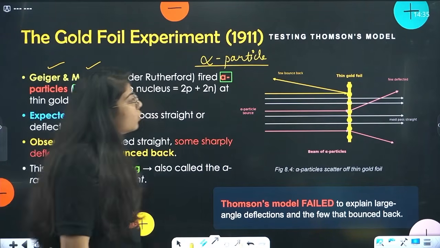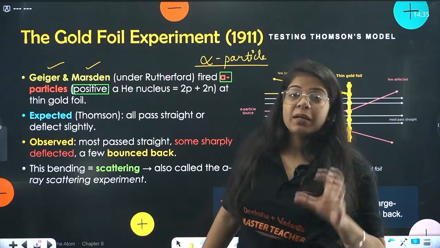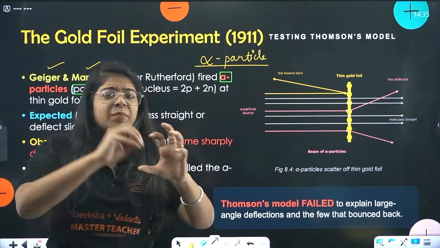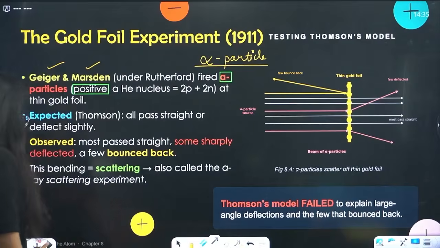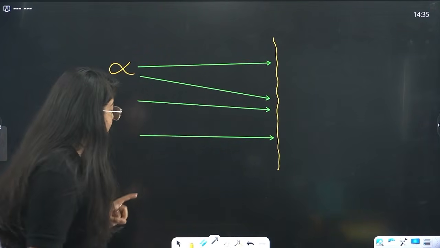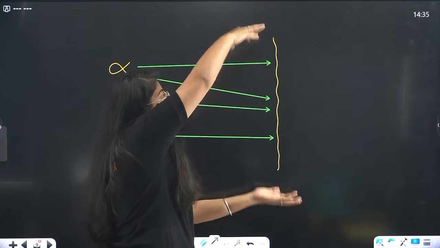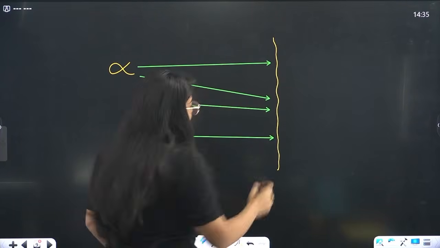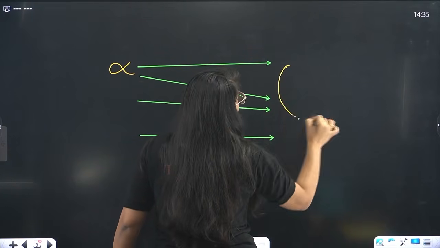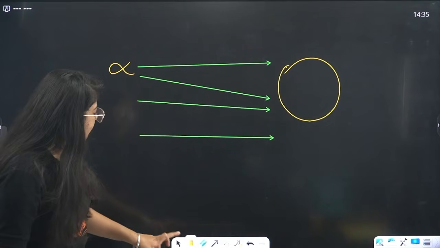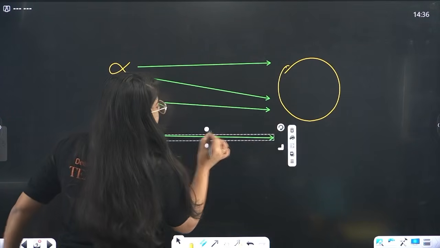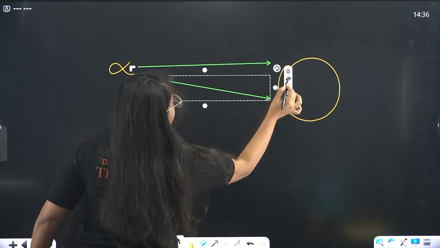Now according to Thomson, the atom was simply a positive charge with some electrons in it. If you fire alpha particles on this gold foil, let's not take a huge gold foil, let's just take this as one big atom for now, and an alpha particle is going towards it.